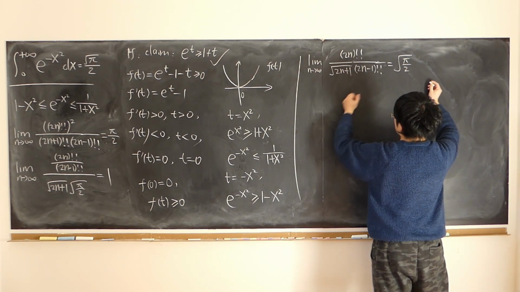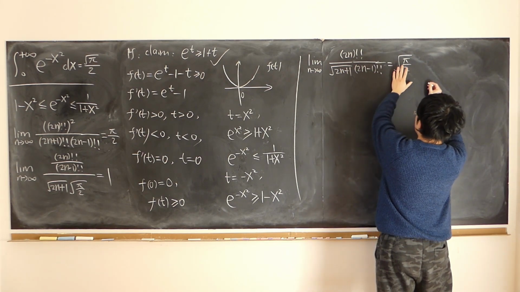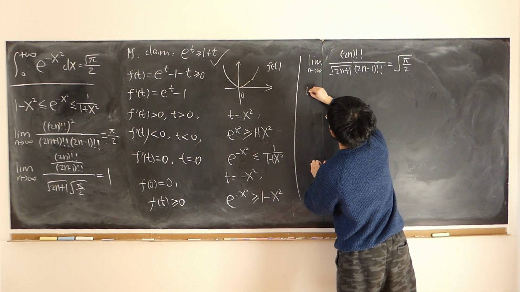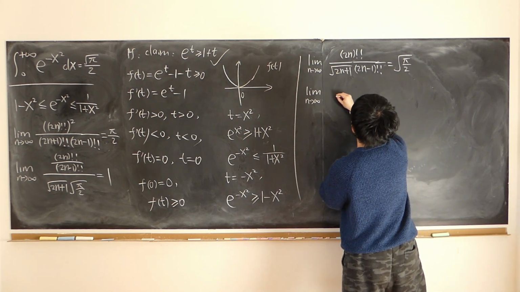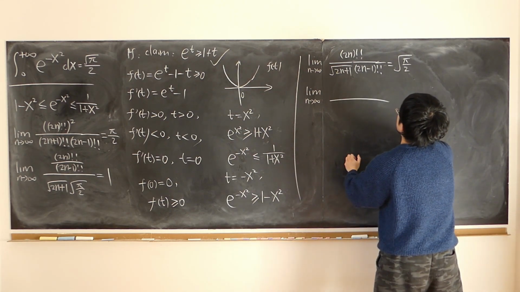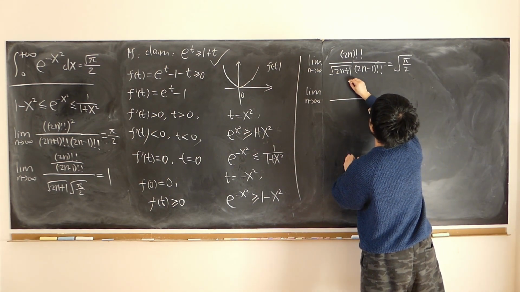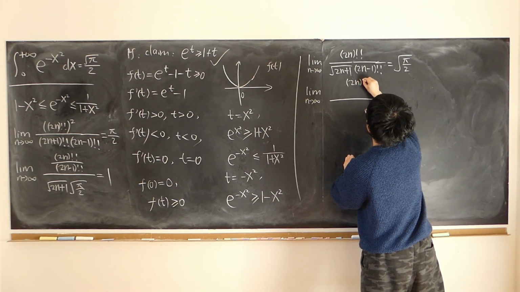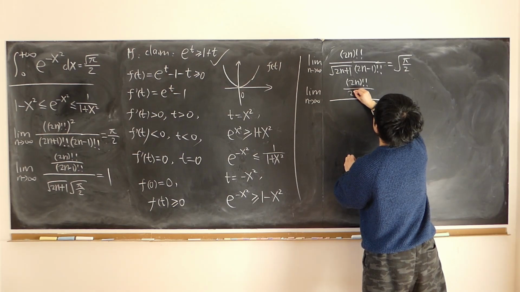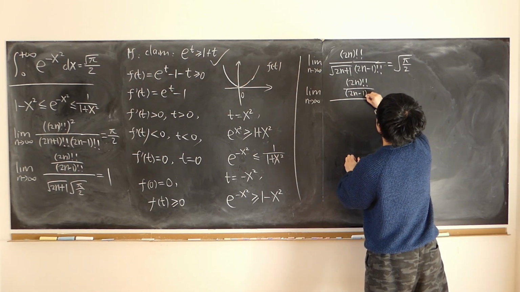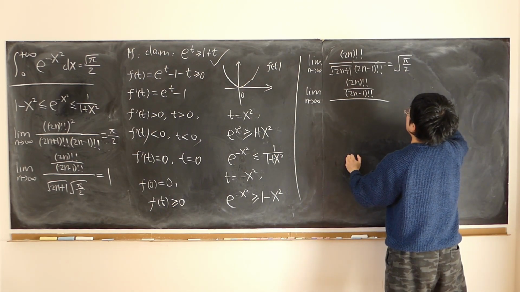Now, if we divide this over, first of all, let me just copy down 2n double factorial over 2n minus 1 double factorial.